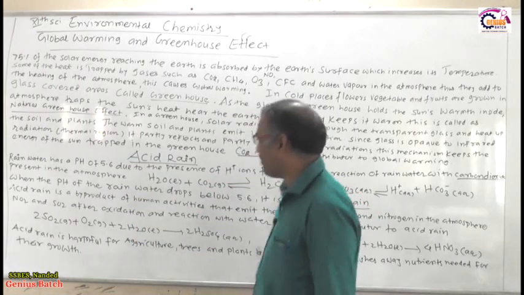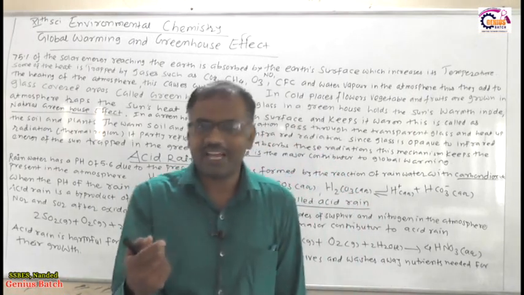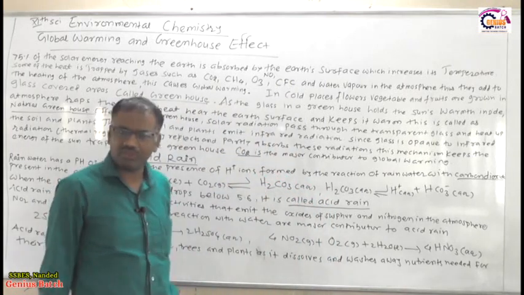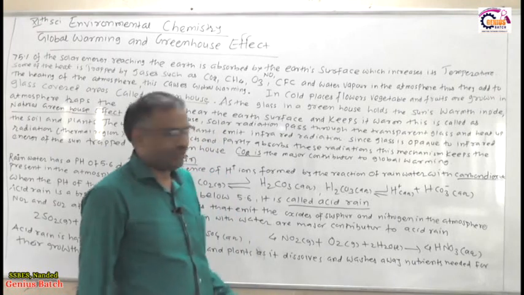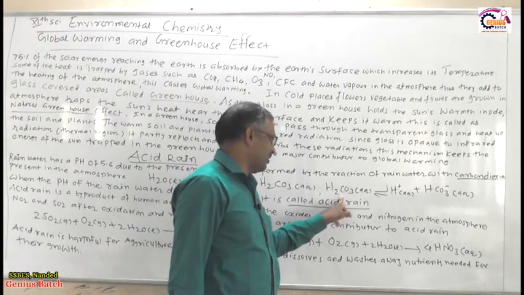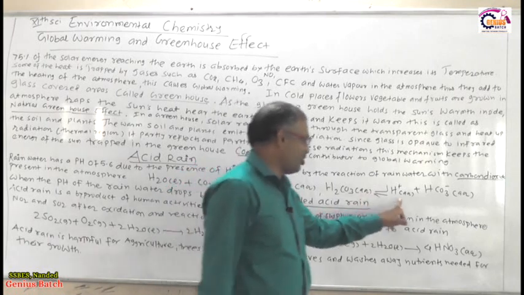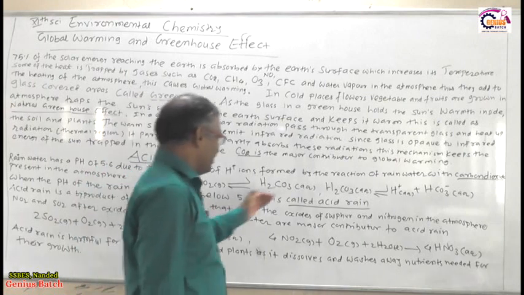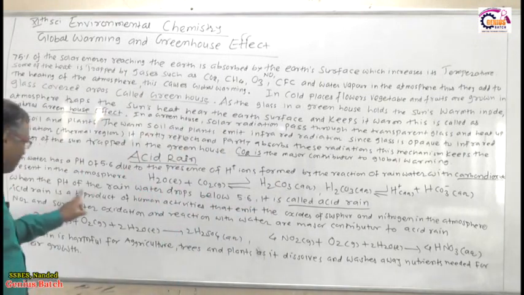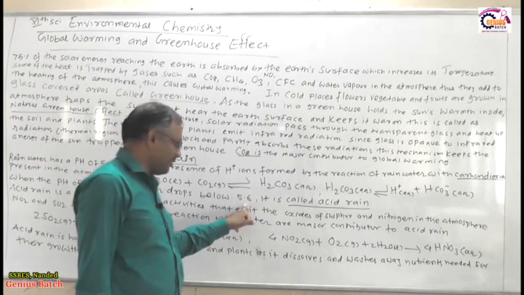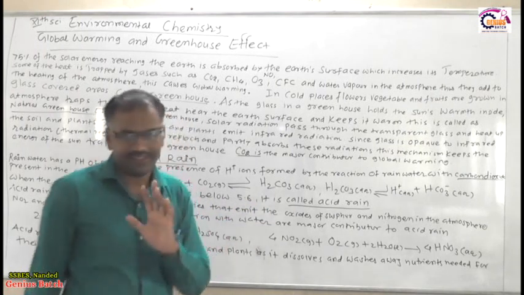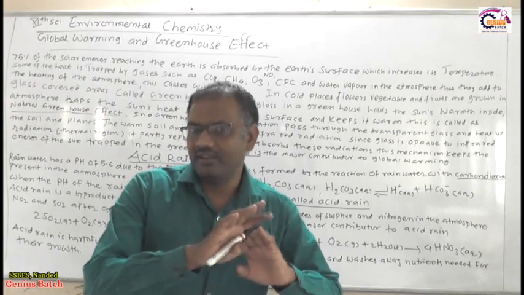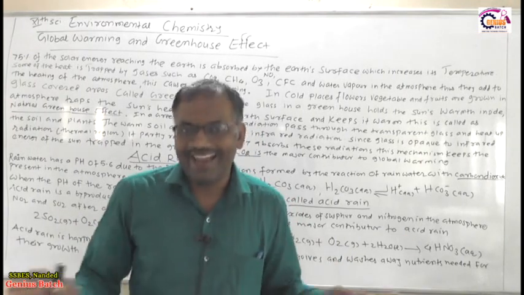So how does it take place? As the atmosphere contains carbon dioxide, and rain is water, water and carbon dioxide produce H2CO3. This is the acid, hydrogen carbonate. This H2CO3 ionizes to produce the H+ ion and bicarbonate ion. This produces the acid rain. When the pH of the rainwater drops below 5.6, it is called acid rain. If the pH of the rainwater is 5.6, then we will not call it acid rain.